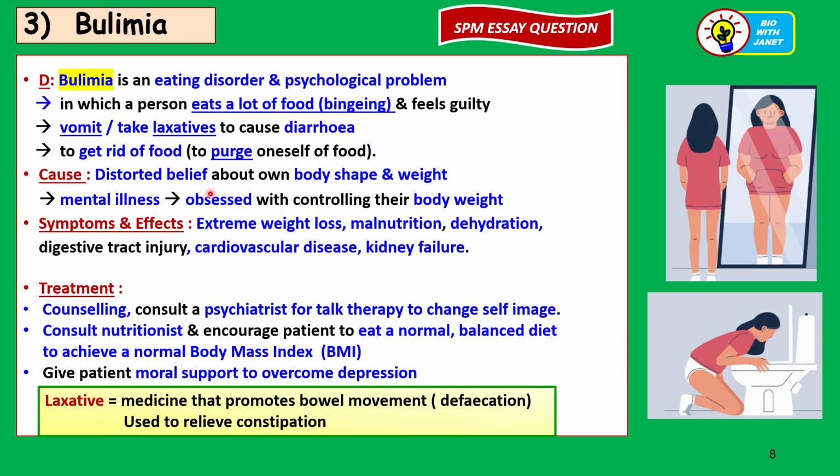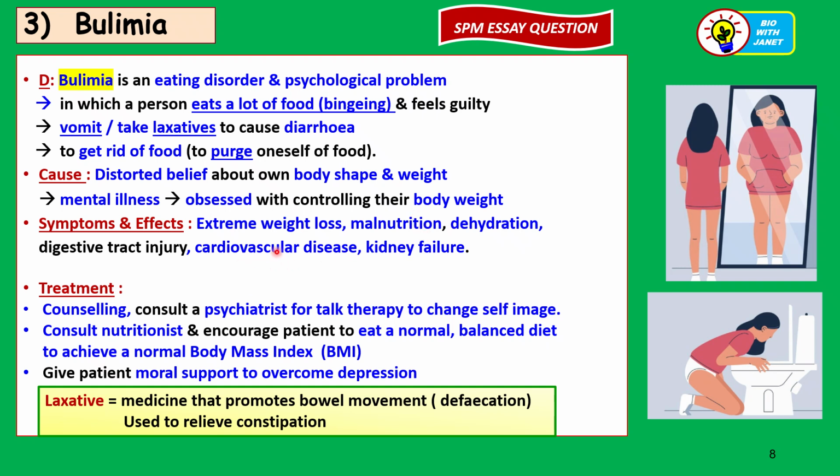Now, the cause is a distorted belief again about their own body shape and weight. So they think again that they are fat, and then it becomes a mental illness, and they are obsessed with controlling their body weight. But the difference between anorexia nervosa and bulimia is that in anorexia nervosa, the patient starves herself, she doesn't eat. Whereas in bulimia, the patient eats. First, they eat a lot, so that's called binging, and then they try to purge themselves of the food by vomiting or taking laxatives.